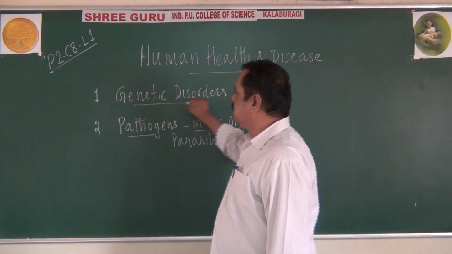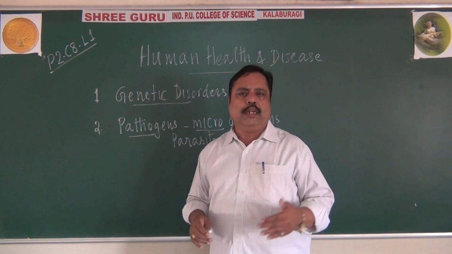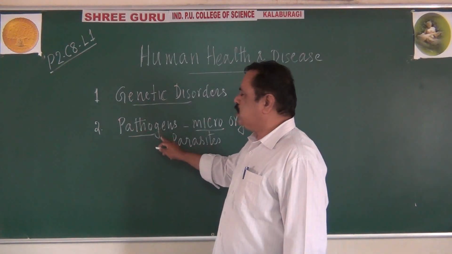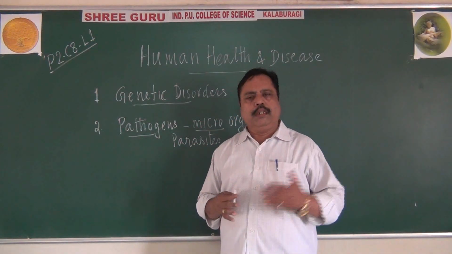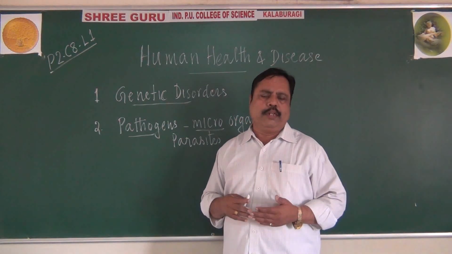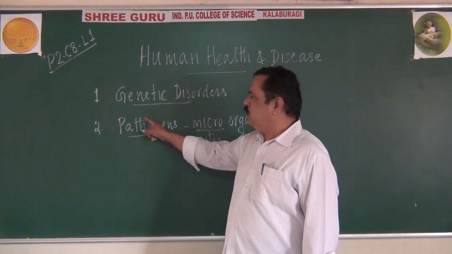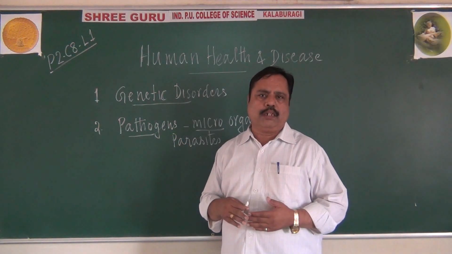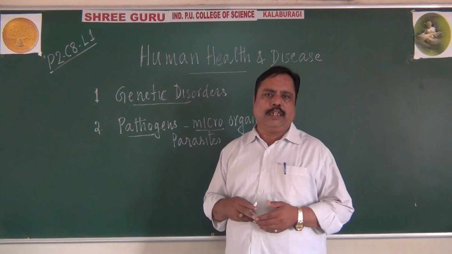So the first kind of disorder is known as genetic disorder. They are inheritable from the parents. They can be transmitted to other generations also. The second one is pathogenic disorder, which is caused by some parasitic organisms. They may be microorganisms or macroorganisms, multicellular like that. About the pathogenic disorder, we will be seeing later, and how these pathogenic disorders can be cured, what treatments are available for them, and how to protect ourselves from the pathogens. All these things we will be seeing here.